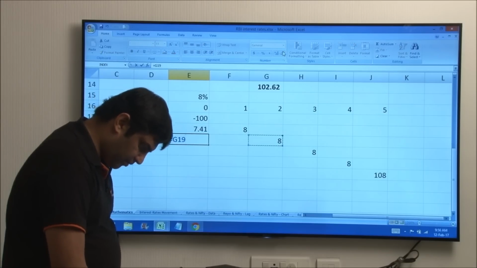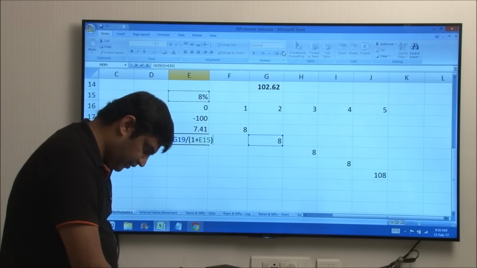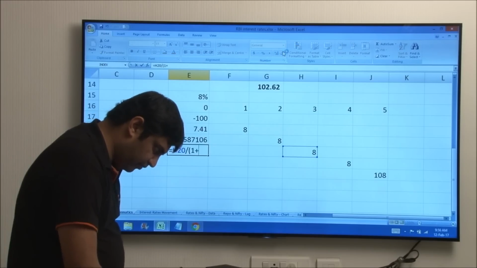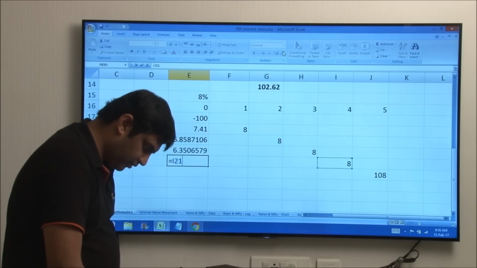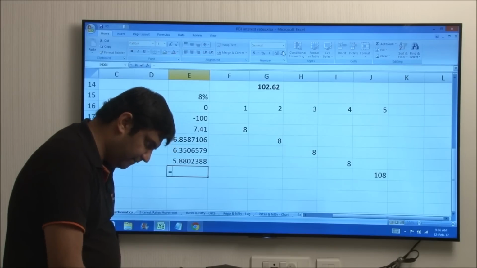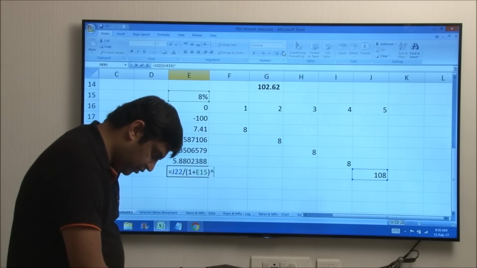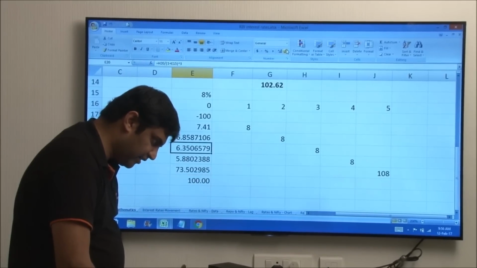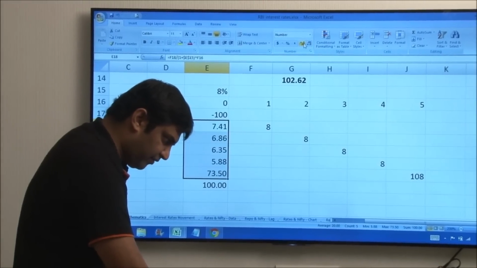So is equal to amount divided by bracket open 1 plus 8% raised to the power 2, is equal to 8 divided by 1 plus 8% raised to the power 3, is equal to 8 divided by 1 plus 8% raised to the power 4, and finally 108 divided by 1 plus 8% raised to the power 5. So you add all of that and we get the total. Again we will get 100 only, at least initially. It's exactly the same thing which we have done, but we have to see another point.